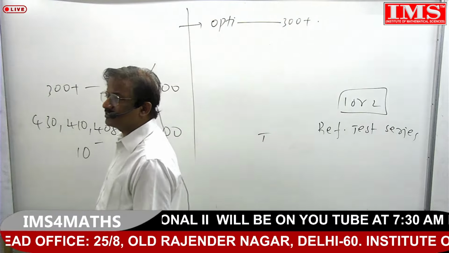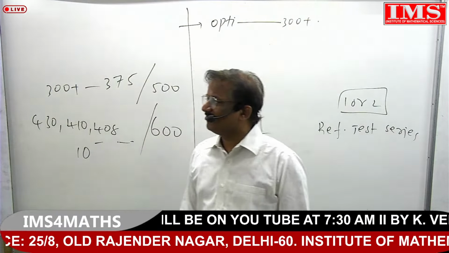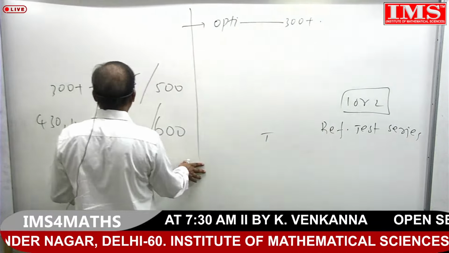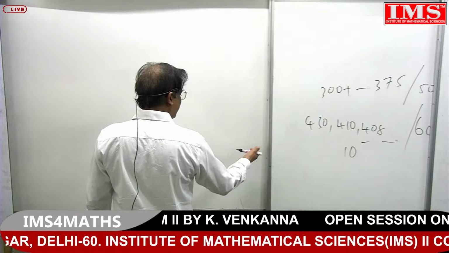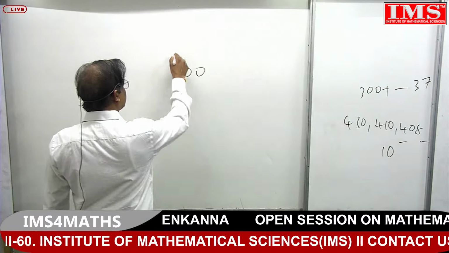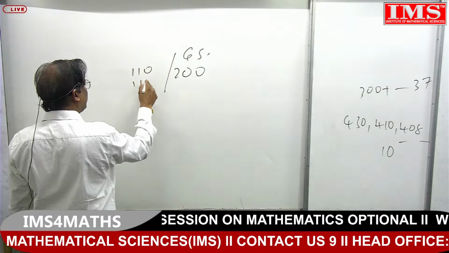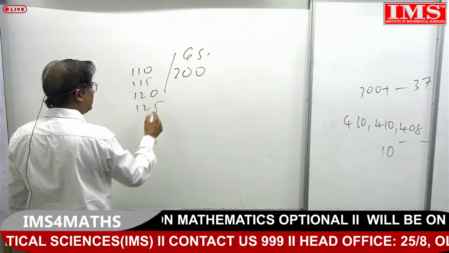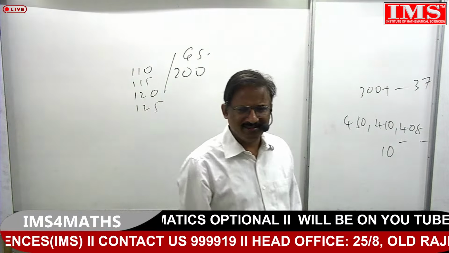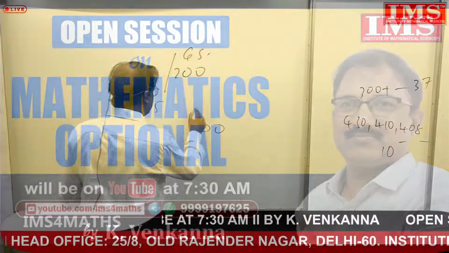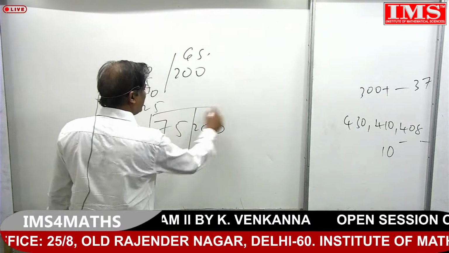Why, I just told you, this guy asked a nice question, right? Why are people getting fewer marks? For qualifying the preliminary, out of the 200 marks of general studies, right? At least 110, 115, 120, 125 is needed. Then only people used to qualify in the preliminary before COVID, or even during COVID, right? All of a sudden the score goes down, only 75 marks out of 200 last year.